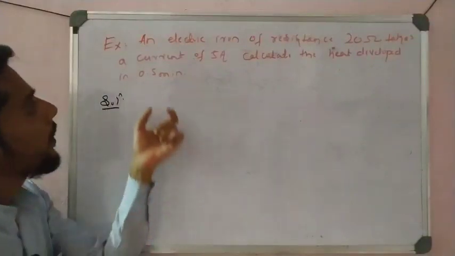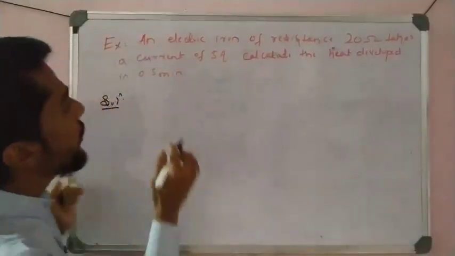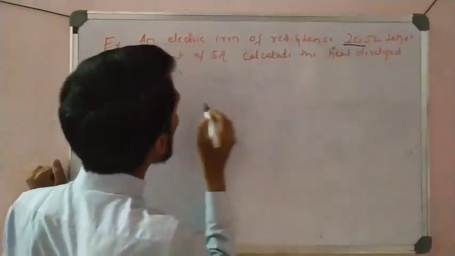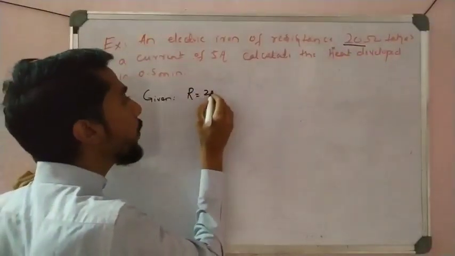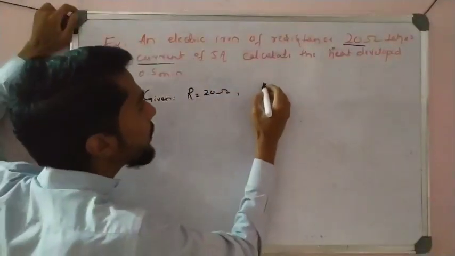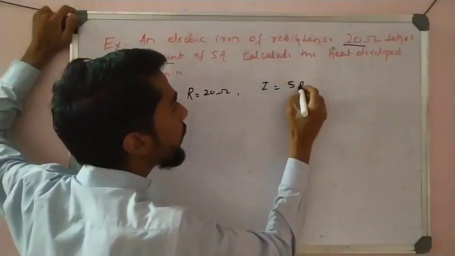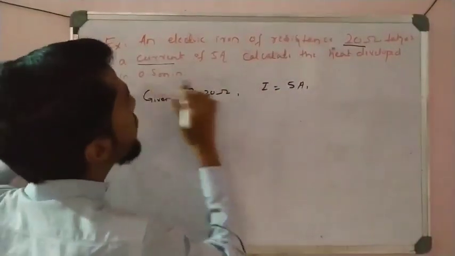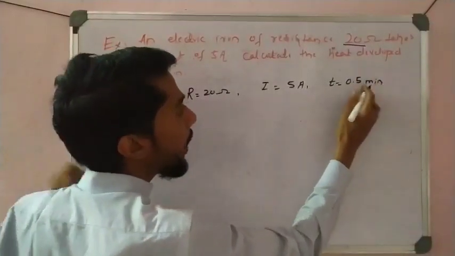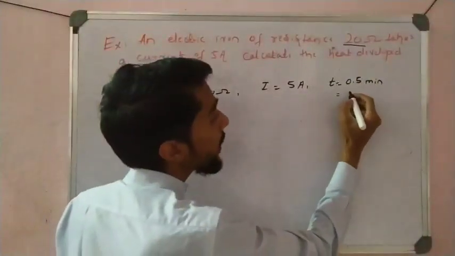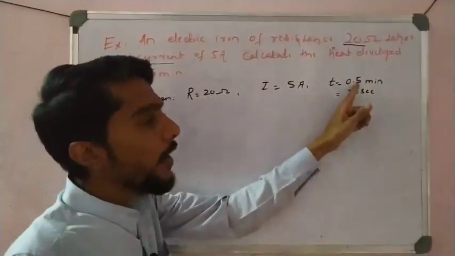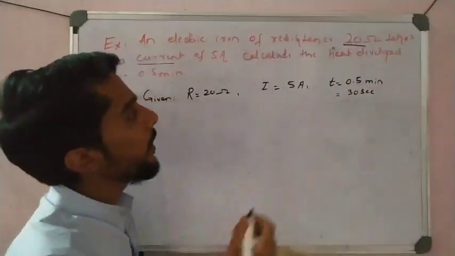So see here, an electric iron of resistance is given. What is given, one by one: resistance R is equal to 20 ohm. Current I is equal to 5 ampere, and time T is equal to 0.5 minute, meaning half a minute. How many seconds is that? 30 seconds, correct? 1 minute is 60 seconds, so 0.5 means half minute, nothing but 30 seconds. And we have to find